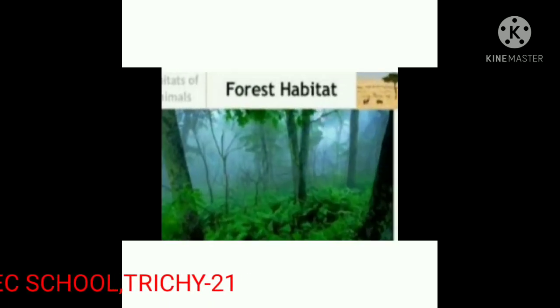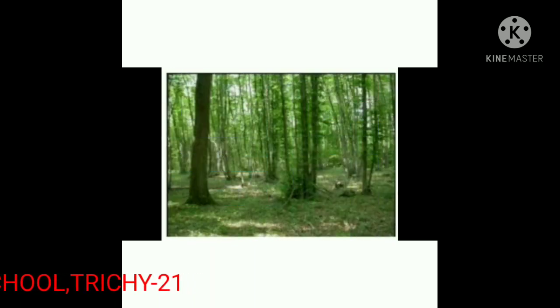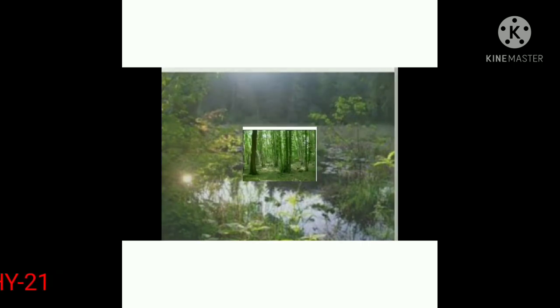First one, forest habitat. Forest is a large area dominated by trees. There are three types of forest. They are tropical forest, temperate forest and mountain forest. Once again, three types of forest: tropical forest, temperate forest and mountain forest.